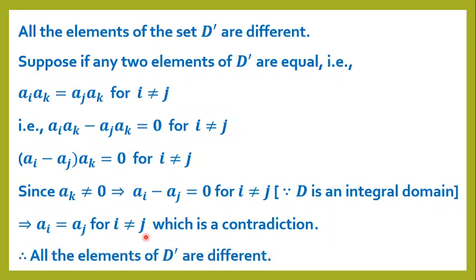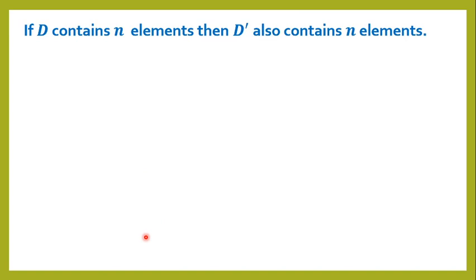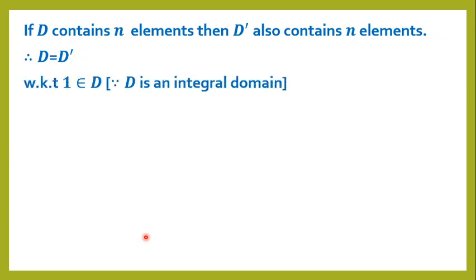Therefore, all the elements of D dash are different. If D contains n elements, then D dash also contains n elements. Therefore, D equals D dash.